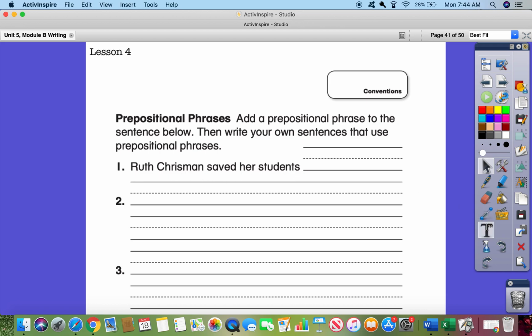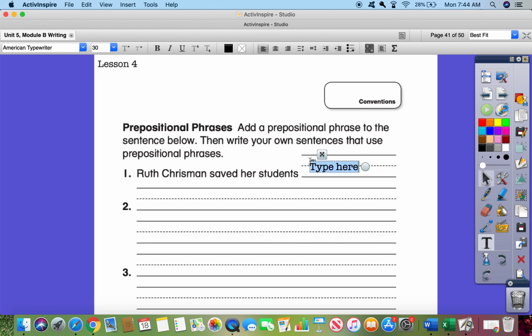Now we're going to add the prepositional phrase. She saved her students from a blizzard, right? She took them into a nearby house, right? You could also say Ruth Chrisman saved her students from a blizzard by taking them inside a house. That would be another prepositional phrase, okay? But for here, we'll just use this one, from a blizzard. Now, I want you to come up with your own sentences for numbers 2 and 3. They can either connect to the book or you can make up any one of your own.